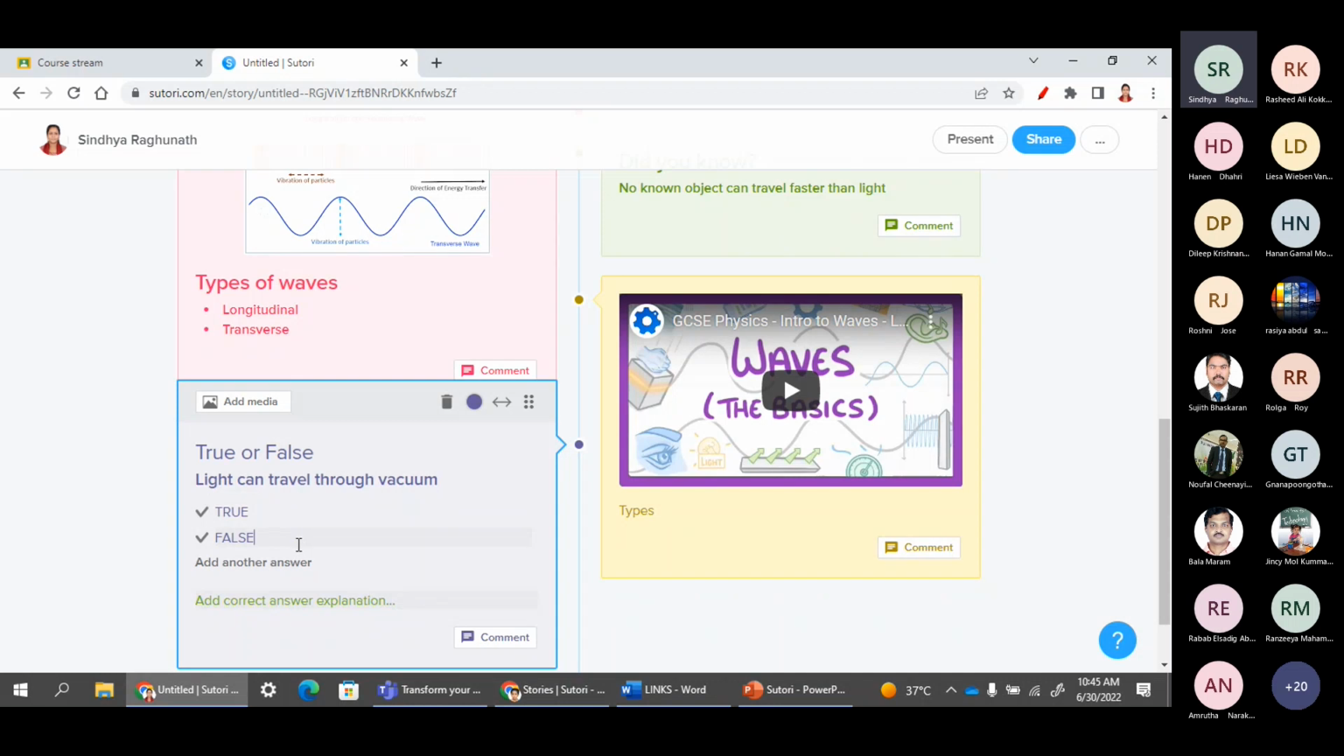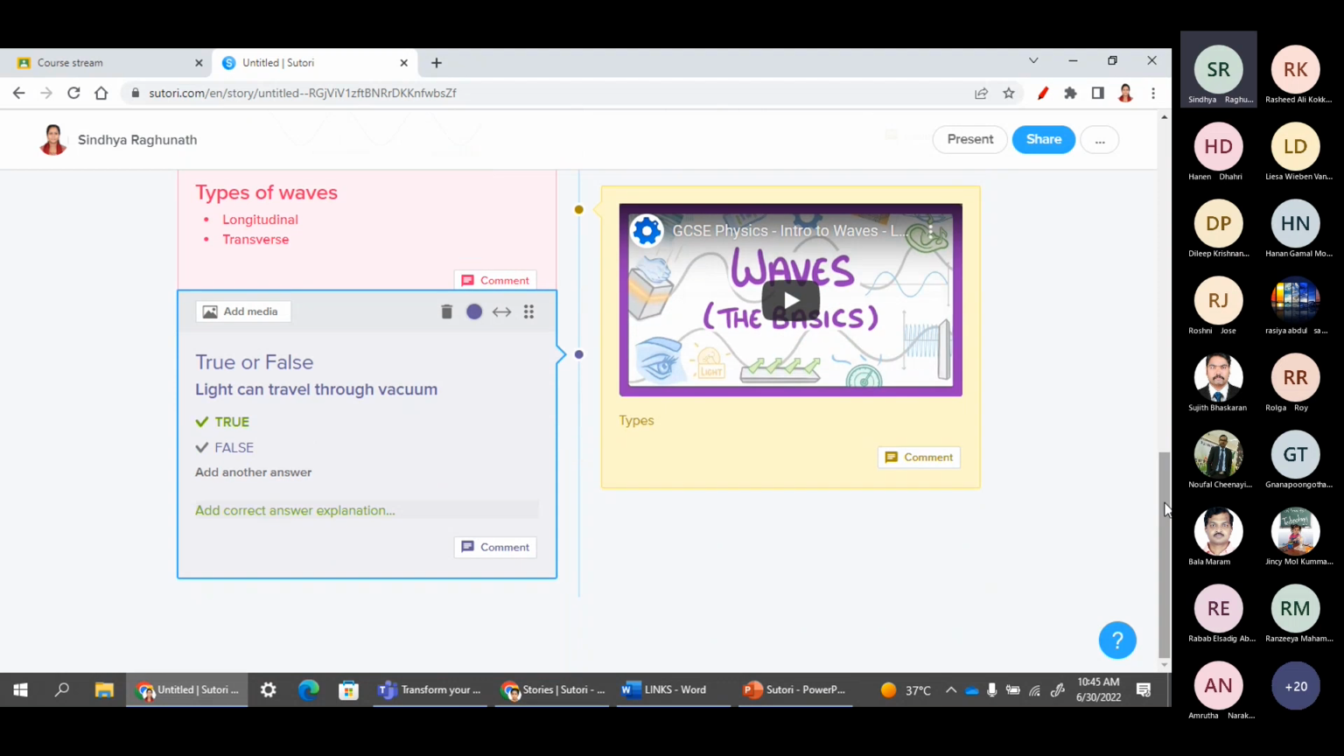If you want to add one more option, you can add that, but I don't want more, I want only two. And see, light can travel through vacuum, so that is the true one. So what we have to do is just click on this so that it is highlighted. So that is one item.